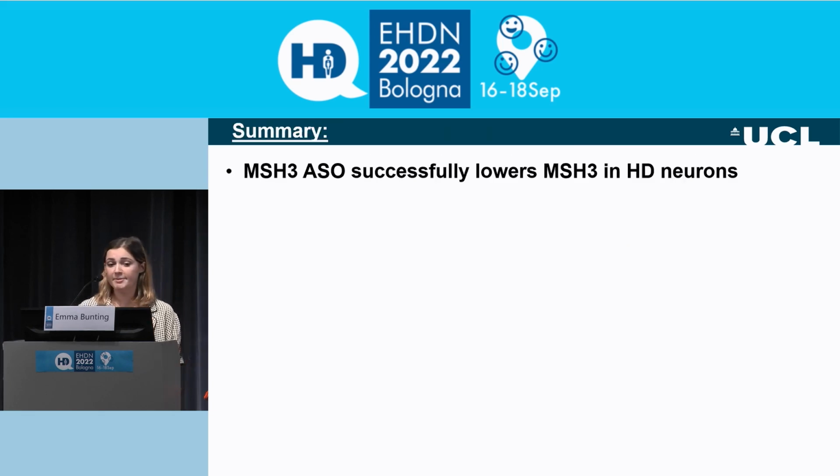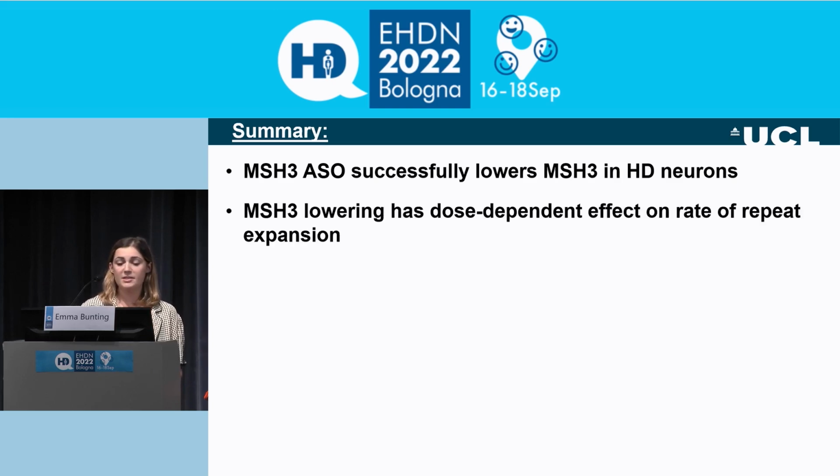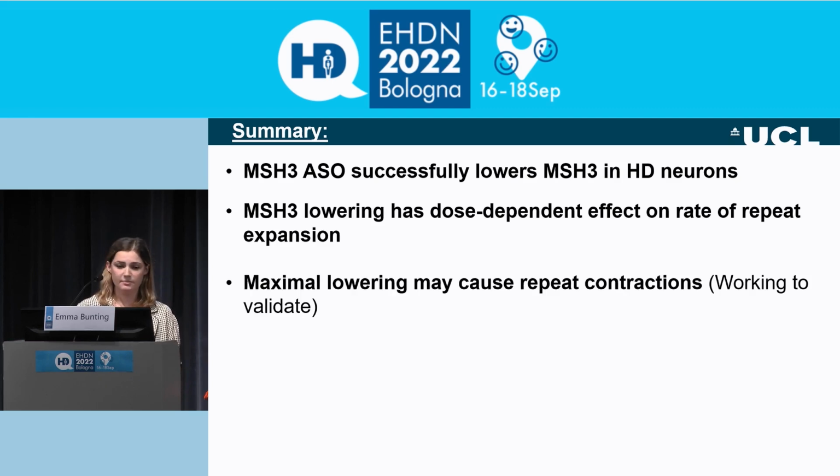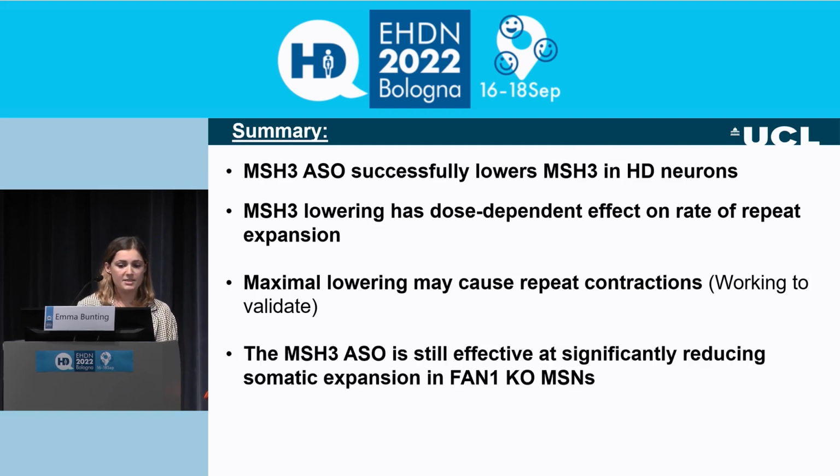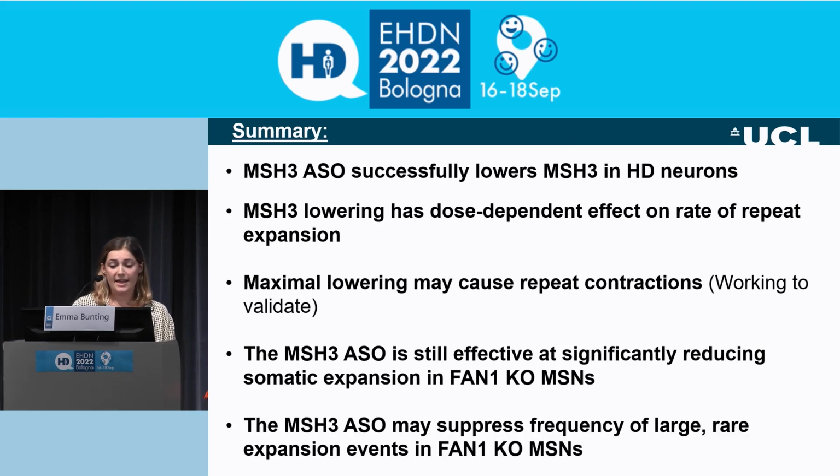So in summary, the MSH3 ASO successfully lowers MSH3 in Huntington's disease neurons. MSH3 lowering has a dose-dependent effect on the rate of repeat expansion. Maximal lowering may cause repeat contractions, but we're working to validate that. The MSH3 ASO is still effective at significantly reducing somatic expansion in FAM1 knockout MSNs, and the ASO may suppress the frequency of large, rare expansion events in these MSNs.